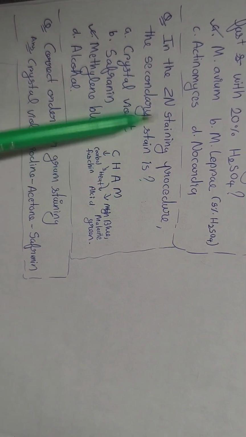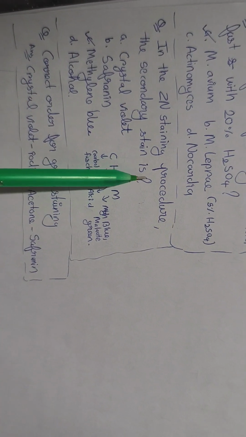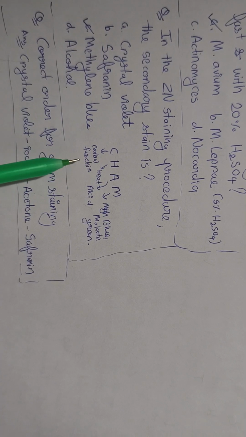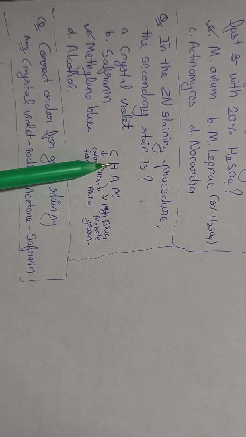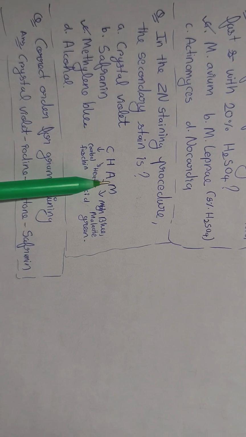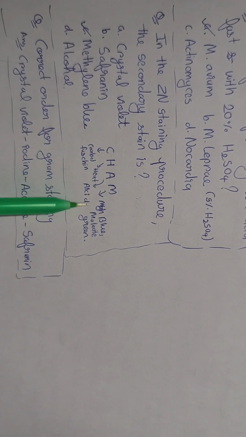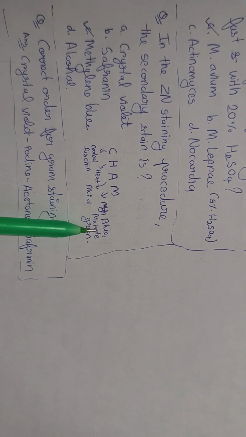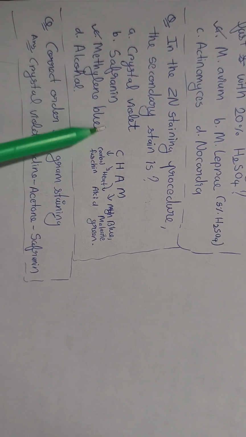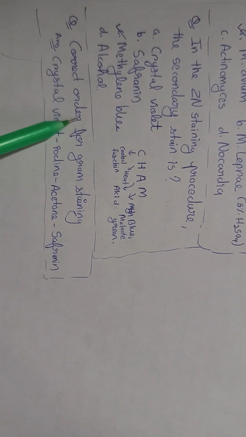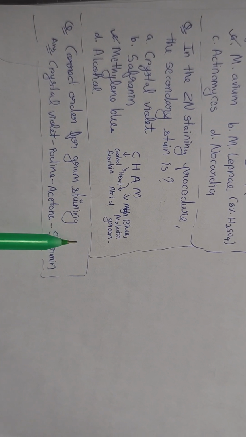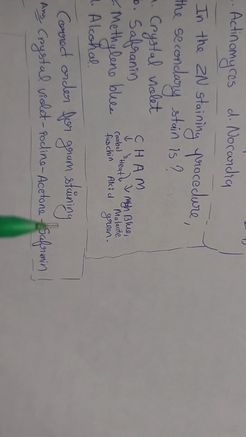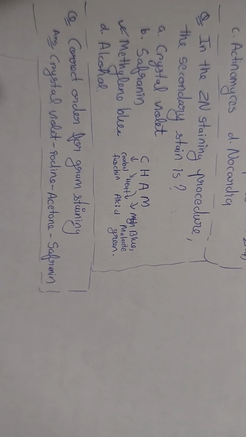For Zn staining procedure, the secondary staining is, so for Zn staining we have seen that carbolfuchsin is primary stain, then fixative is heat, then decolorizer is acid, and secondary stain is methylene blue or malachite green. So here the answer is malachite green. Then the correct order for gram staining, this could be asked in viva. So for gram staining we have seen that crystal violet, iodine, acetone, and safranin. So that's all. Thank you.